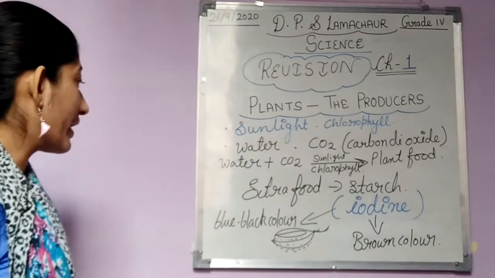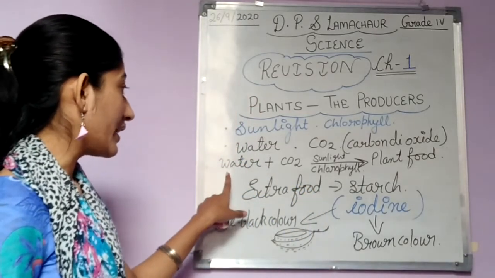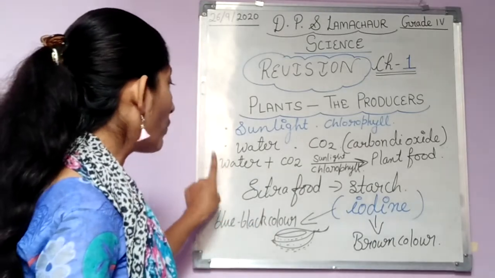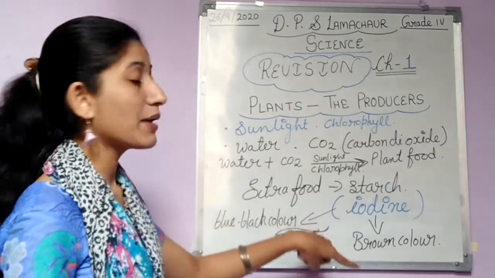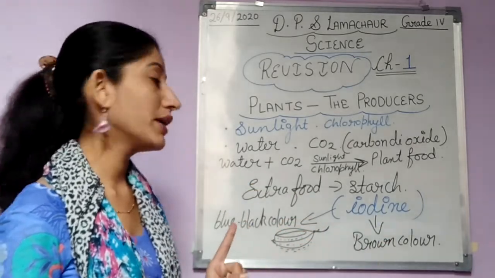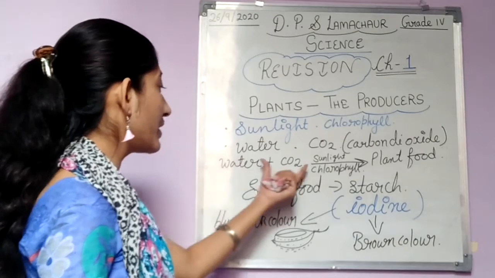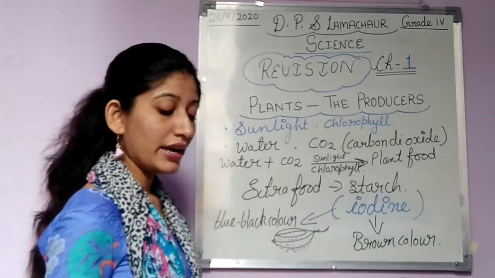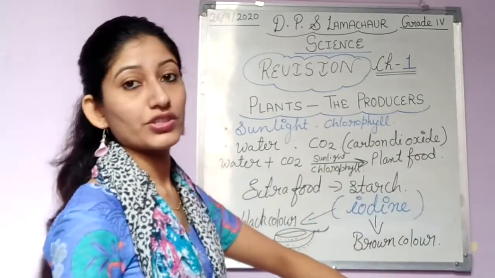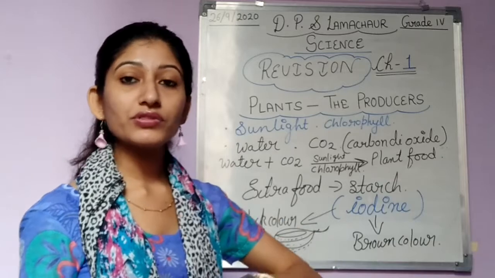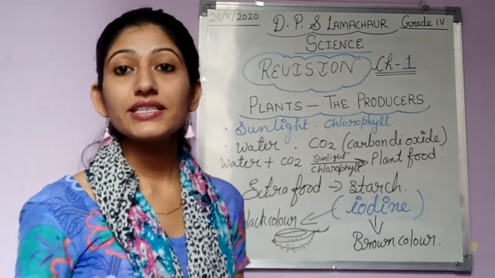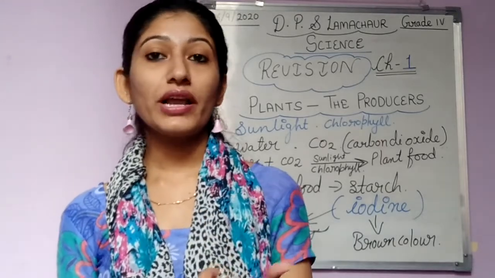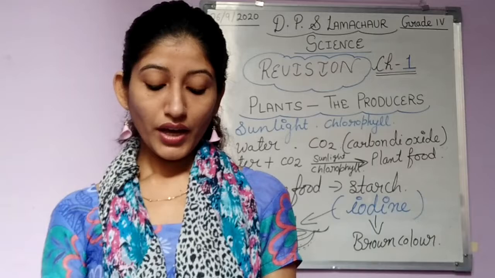Now in many places, students, you have seen water plus mineral plus carbon dioxide. Mineral is also there, so no need to worry about that. Water plus mineral plus carbon dioxide in presence of sunlight and chlorophyll gives food plus oxygen. Okay, so this photosynthesis reaction we can write in many types; this I have already given you in your PDF and I hope that you have all written that reaction in your notebooks.